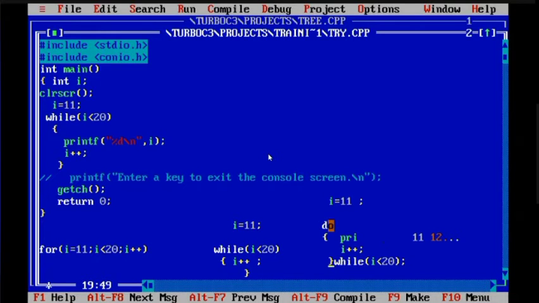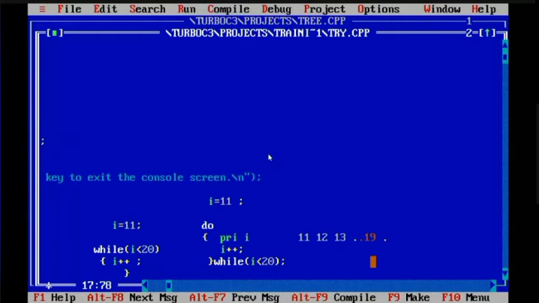Then it again does whatever is written. So it is doing the printf of I. The second value, that is 12, got printed. Then I is incremented to 13. 13 is less than 20, so again do print I, meaning I value equals 13 will be printed. Similarly, once I becomes 20, 20 will not be printed. So the last value to be printed will be 19. Is it clear for all of us?